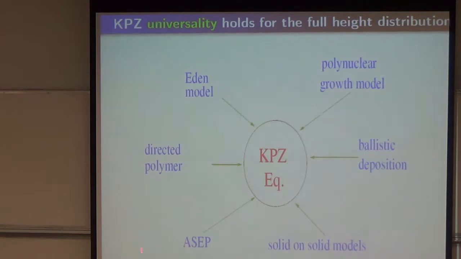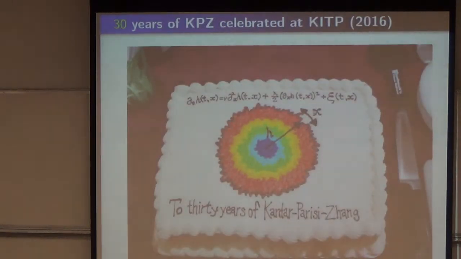And so now the picture is, I come back to the same thing. So all these discrete growth models, not only the second moment, which is universal, but the full height distribution in all these models, are universal. And they're the same as in the KPZ equation. And they're all described by the Tracy-Widom distribution. So this was the main story, which unfolded over the three decades. And in 2016, KITP held a conference where 30 years of the KPZ equation was celebrated.